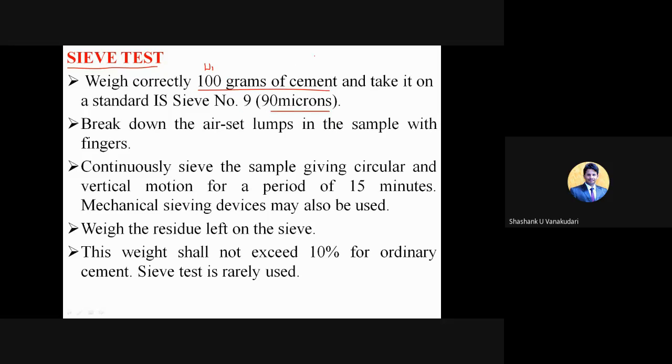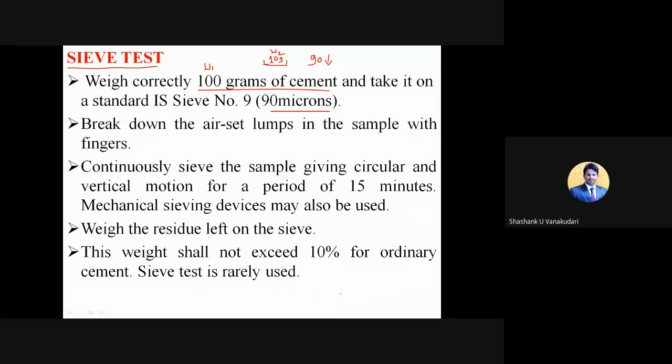Think that around 90 grams will pass and 10 grams will be retained in the sieve itself. Whatever particles are retained in this 90 micron sieve, you consider as W2.